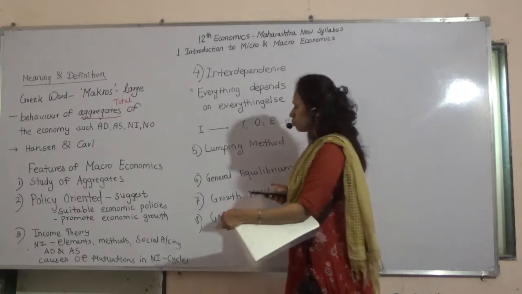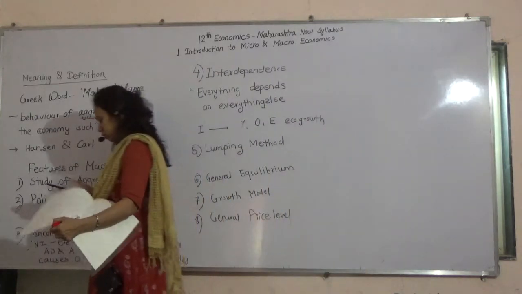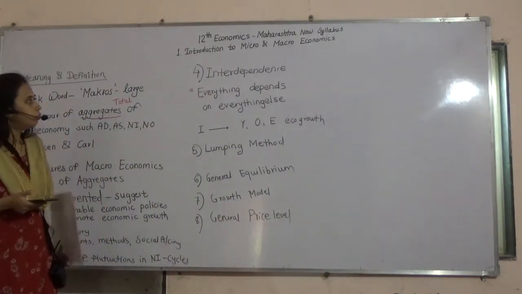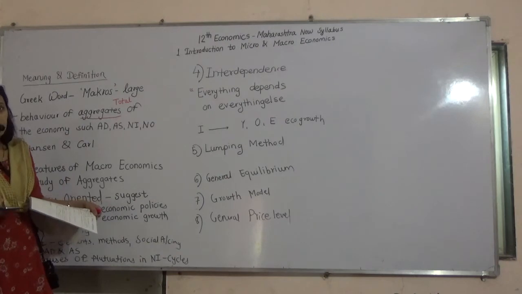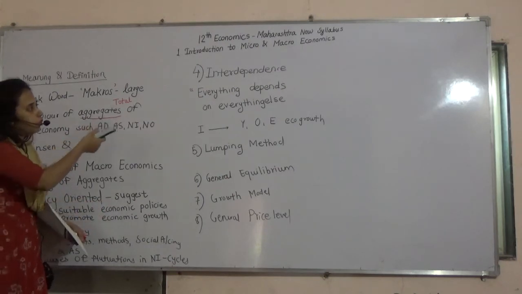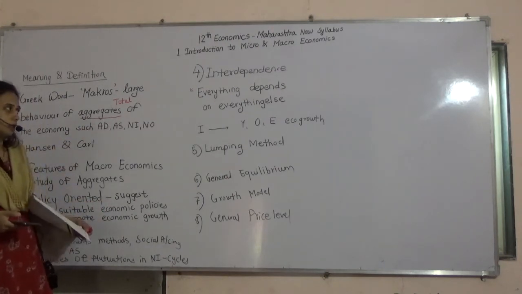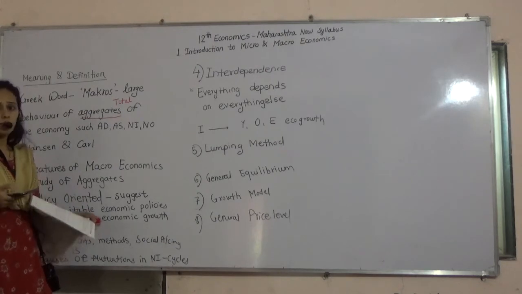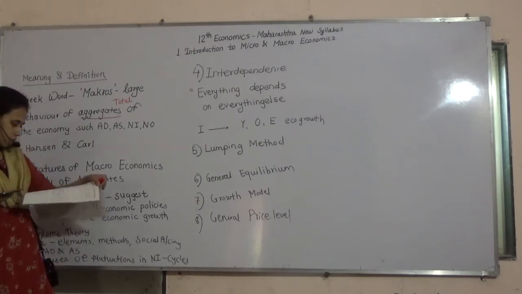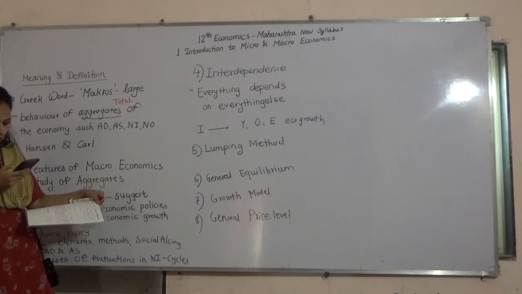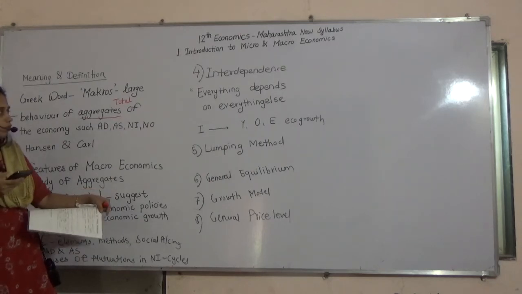Next point is interdependence. Now what is interdependence? Independent means not dependent. Interdependence means everything depends on everything else, which means that all variables are dependent on each other. For example, here they have given one example. See, changes in the level of investment.